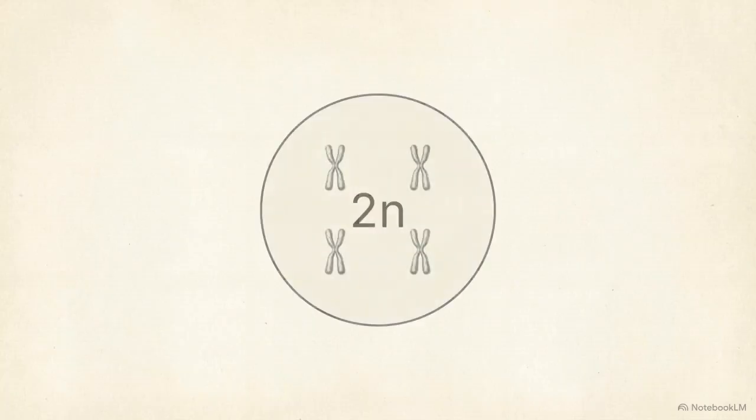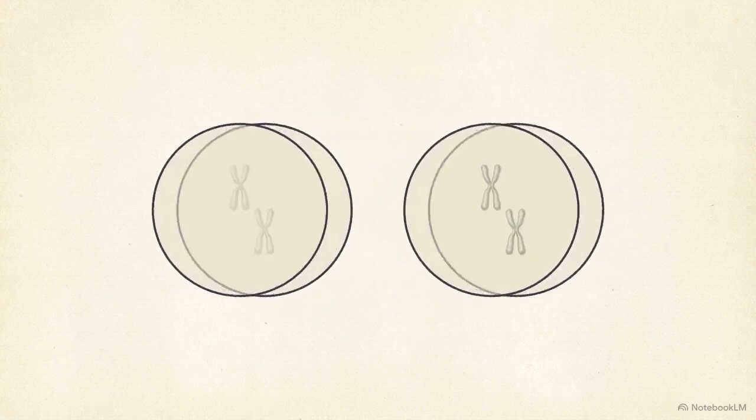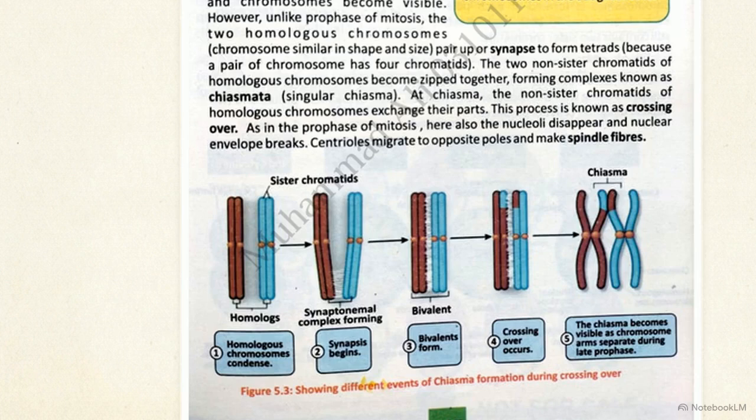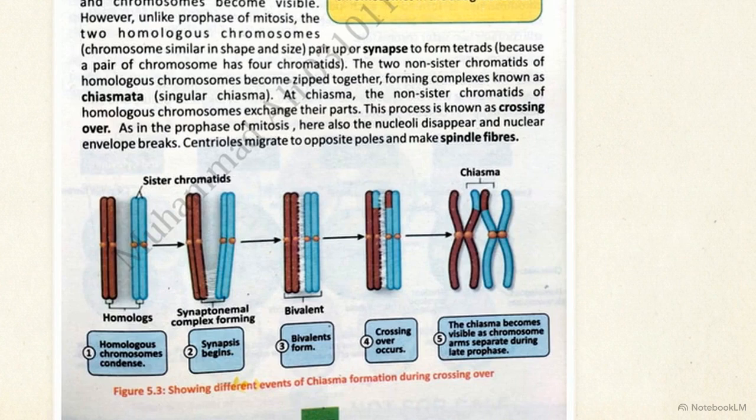The goal here is a reductional division, taking a diploid cell and cutting its chromosome count in half to create haploid gametes. This diagram shows the mechanical divergence in prophase 1. Homologous chromosomes pair up, synapsing to form tight clusters called tetrads. This close proximity allows crossing over. Non-sister chromatids zip together at chiasmata and physically swap segments of DNA, creating entirely new genetic recombinations.